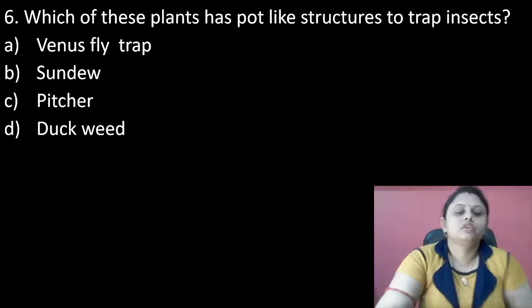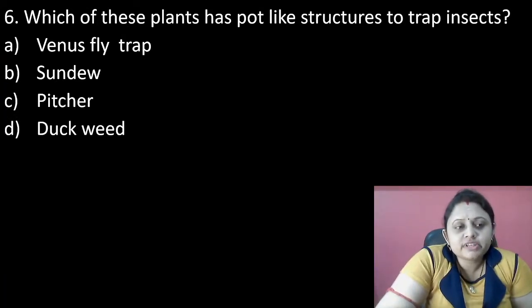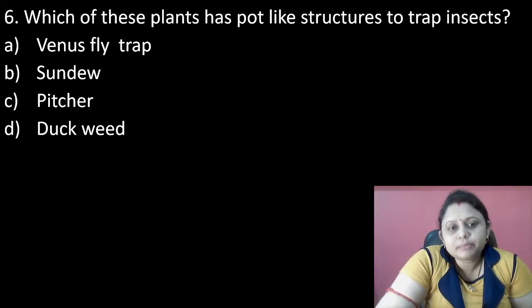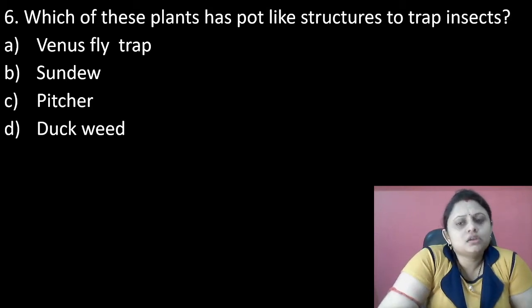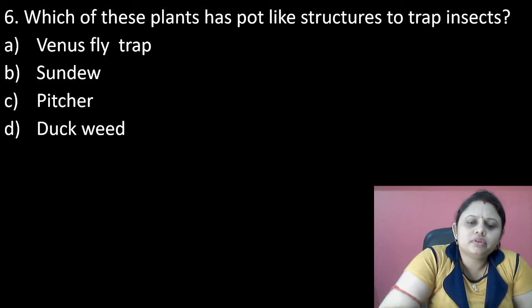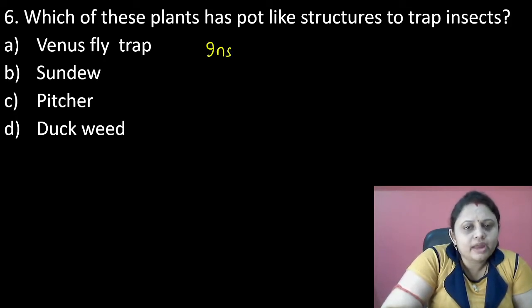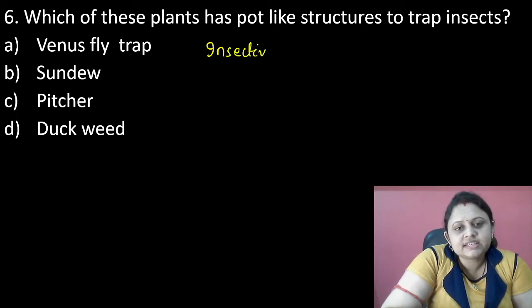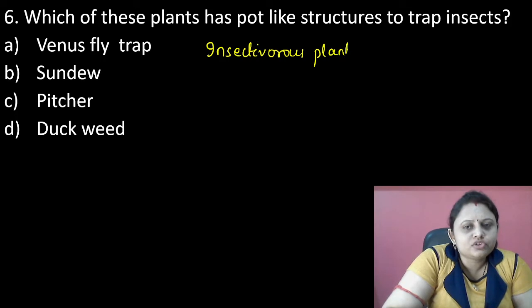Let's move on. Question number 6 is, which of these plants has pot-like structures to trap insects? Venus flytrap, sundew, pitcher and dogweed. These are plants that trap insects. They are known as insectivorous plants. Why?